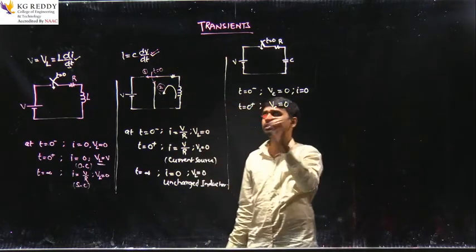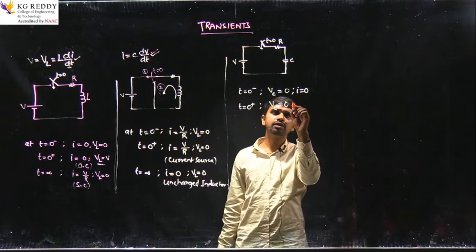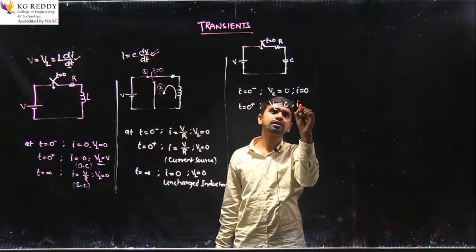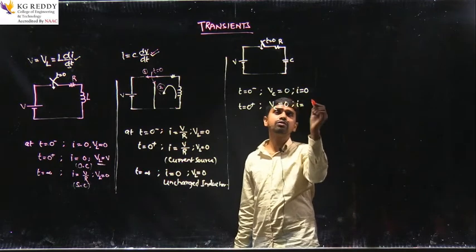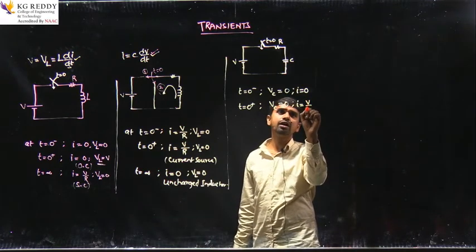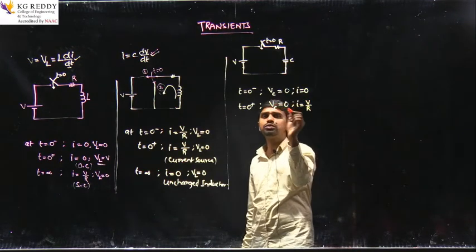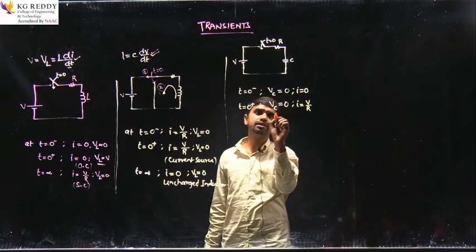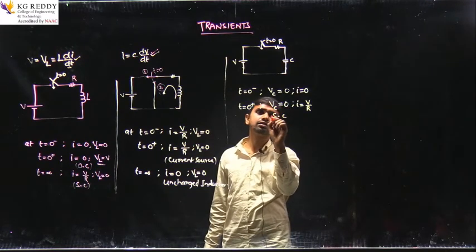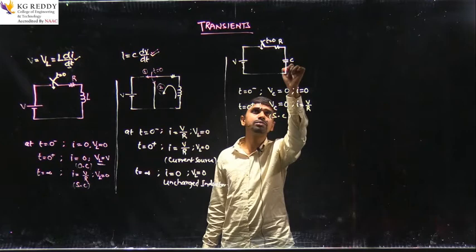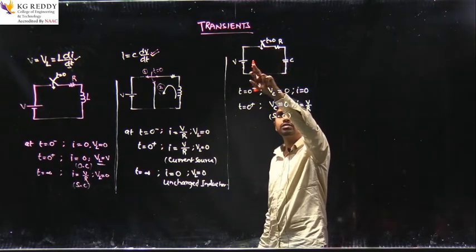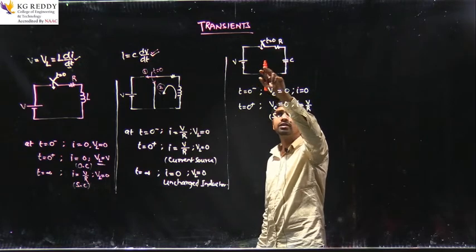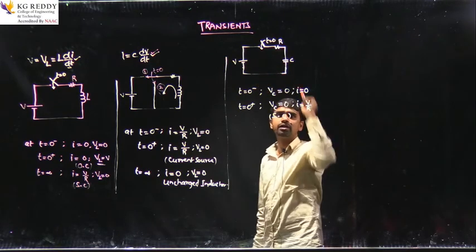And what will be the current here? The current will be I equal to V by R only, because at t equal to 0 the capacitor acts as a short circuit. It becomes a short circuit, meaning there is only one element, that is R, so the current in the network will be I equal to V by R.